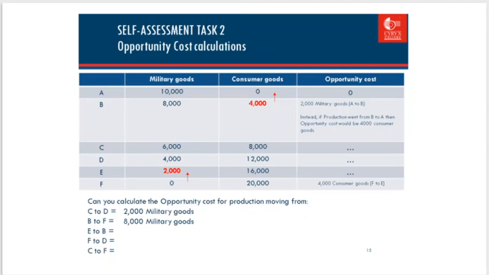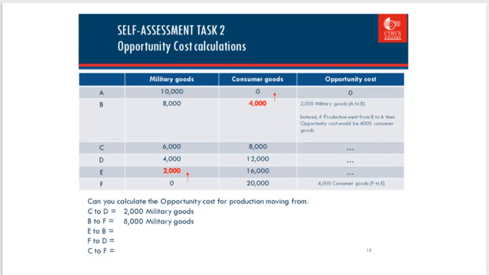So the reduced part is the opportunity cost. The opportunity cost comes from military goods, 2,000 military goods, which comes from 6,000 minus 4,000.